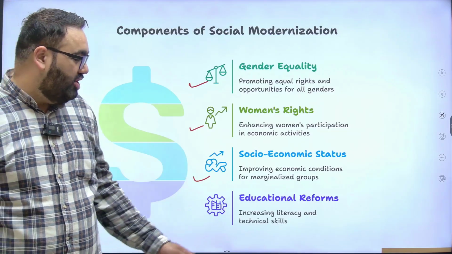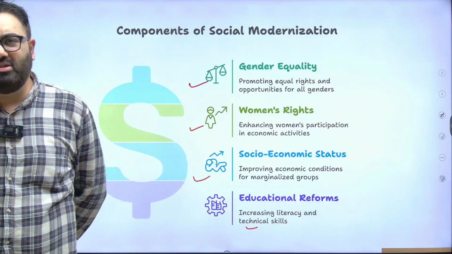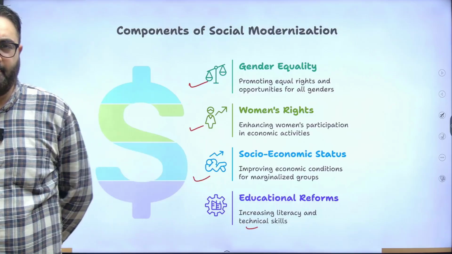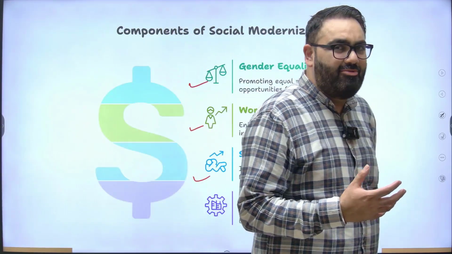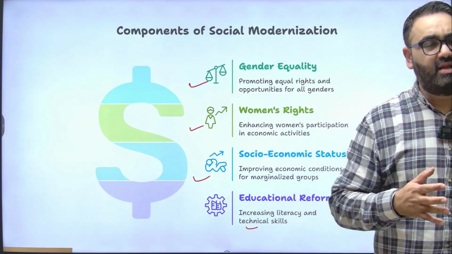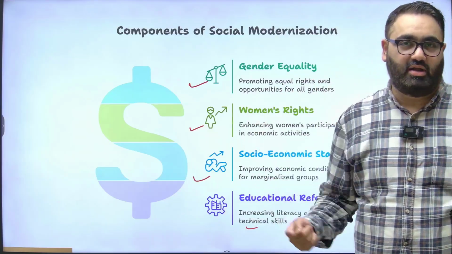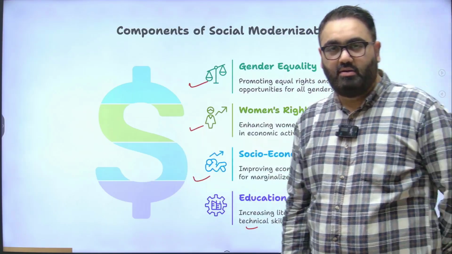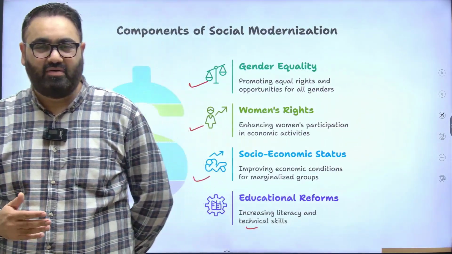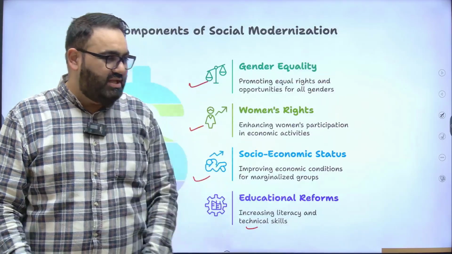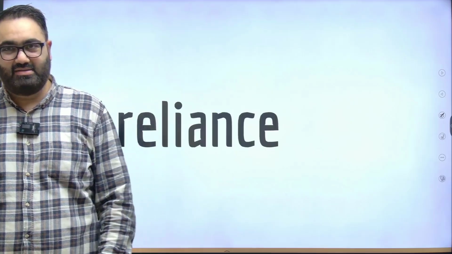The government also introduced educational reforms. This is an ongoing process. These are not things that are achieved overnight. All these are processes that just go on. For example, if you ask the government, have you achieved equality today? There is no right answer. It's always a continuous process. We are achieving equality, we are working in that regard. You can always become better tomorrow than where you are today. No one is at a perfect state. This is not an endless journey. All these things are continuous initiatives of the government that have taken place since independence.